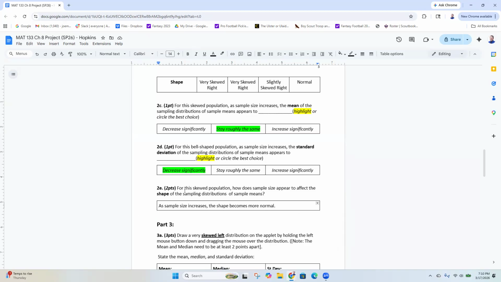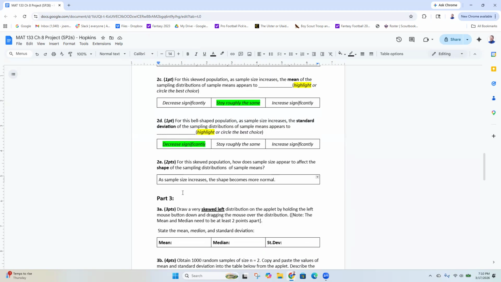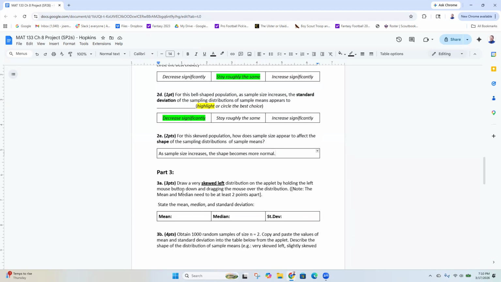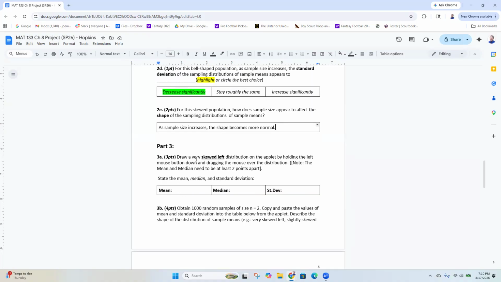Okay, so part 3 is very much the same as part 2, except instead of a skewed right population, we're going to do a skewed left population. So it's the same steps. You'll make a skewed left population by left clicking your mouse and dragging it all over the population. Mean and median need to be 2 points apart.